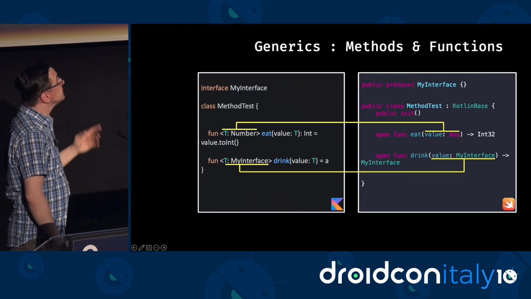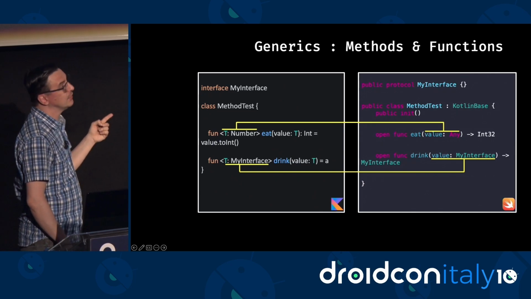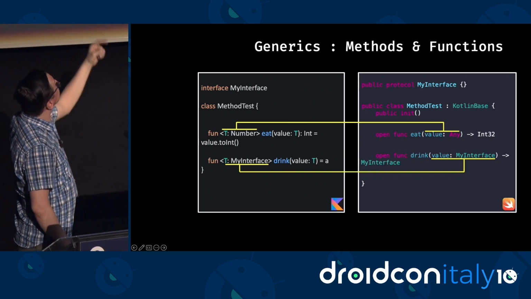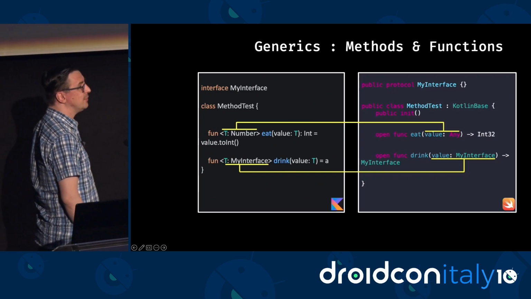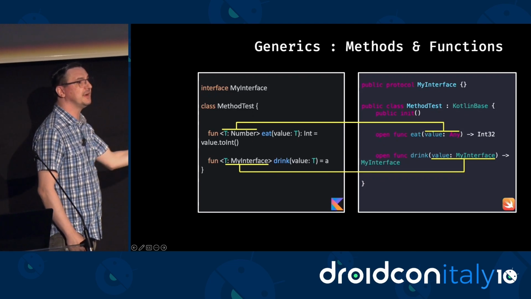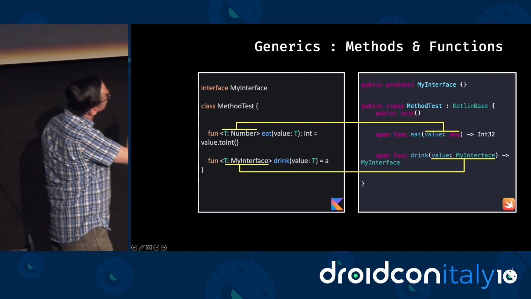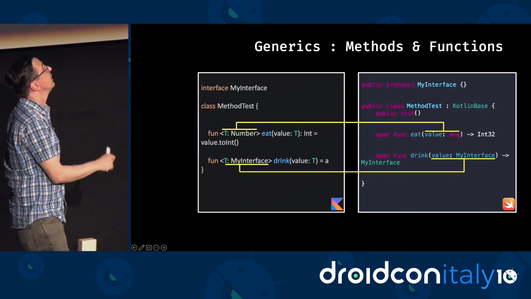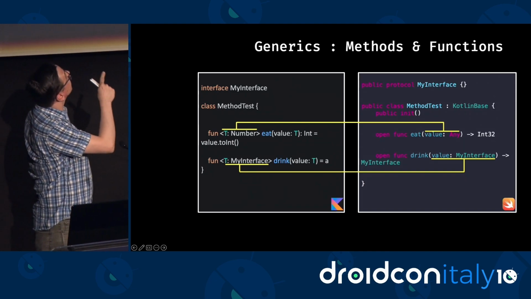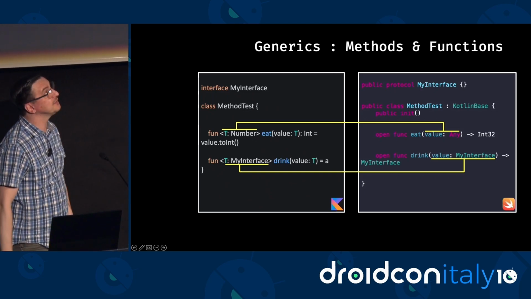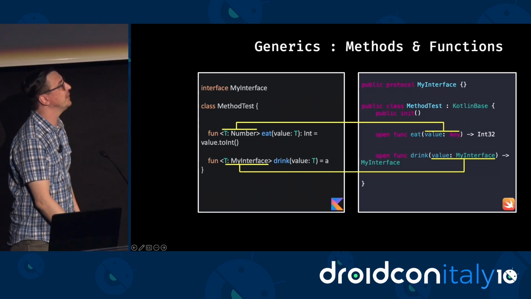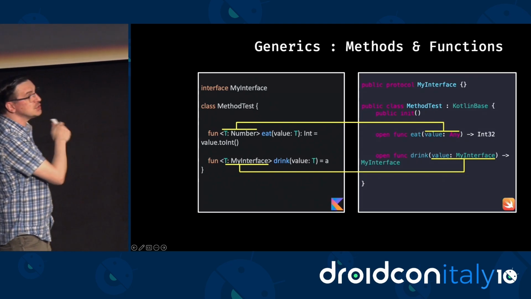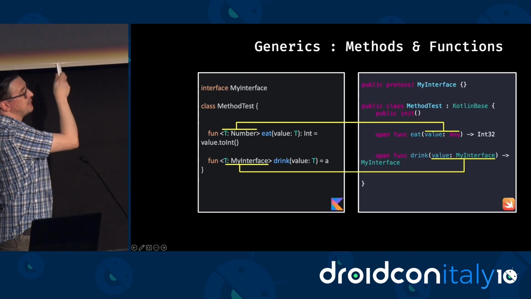Methods and functions also do not support generics, but there are interesting things that happen when we set the bounds to a type that was defined by us. So you can see in it, T is bound to Number, which is a class from the Java standard library. So it was defined by Java, not by us. We can see that the parameter type on the other side of the export to Swift API is Any. So the bound was completely ignored. But for drink, I set the bound to my interface that you can see on the top, which was the type that was defined by us. And we can see that in drink, the argument now is my interface. So there's no support for generics, but there's some type erasure respecting the bound.